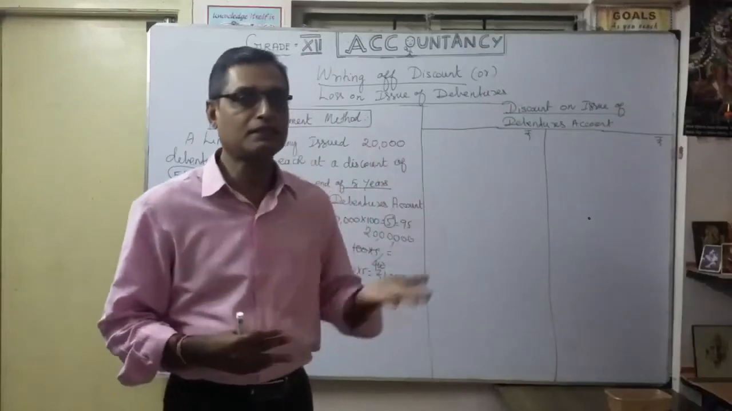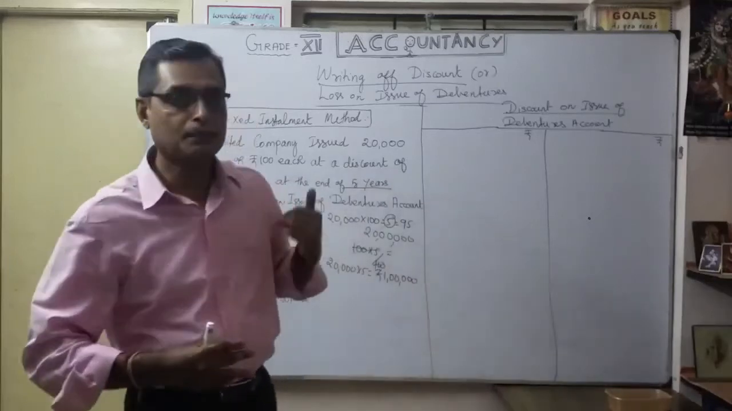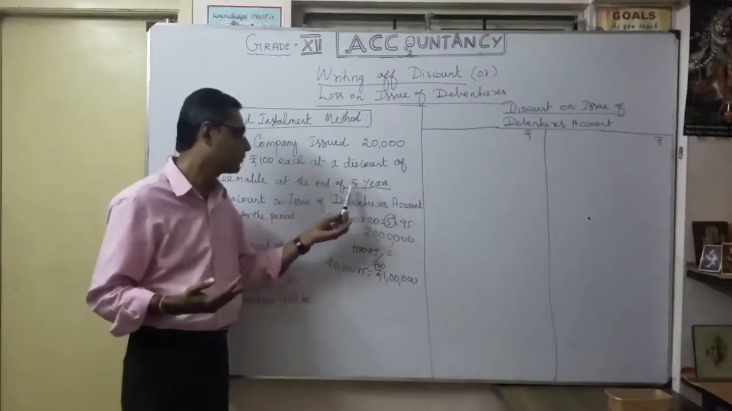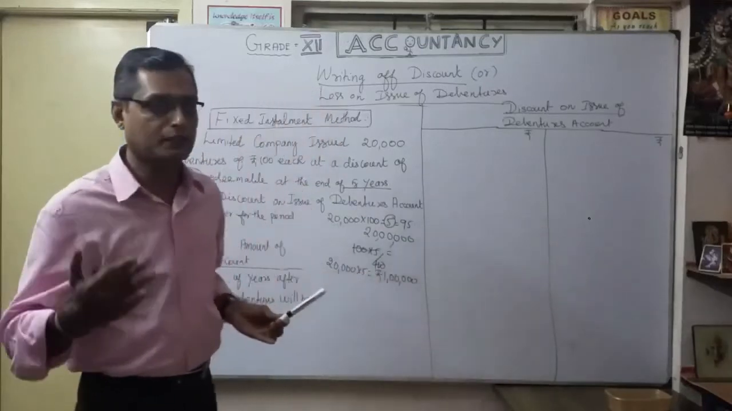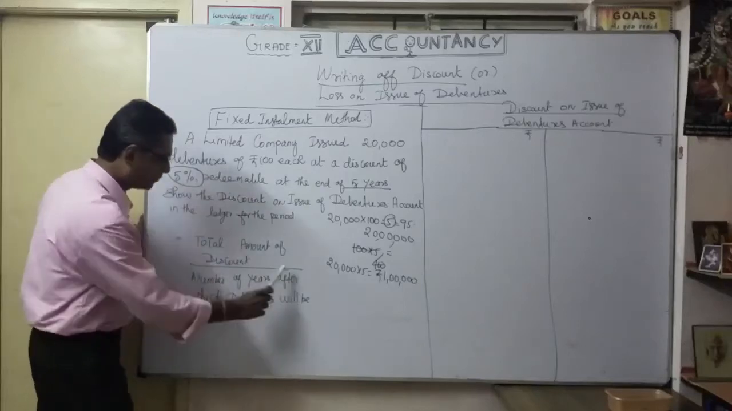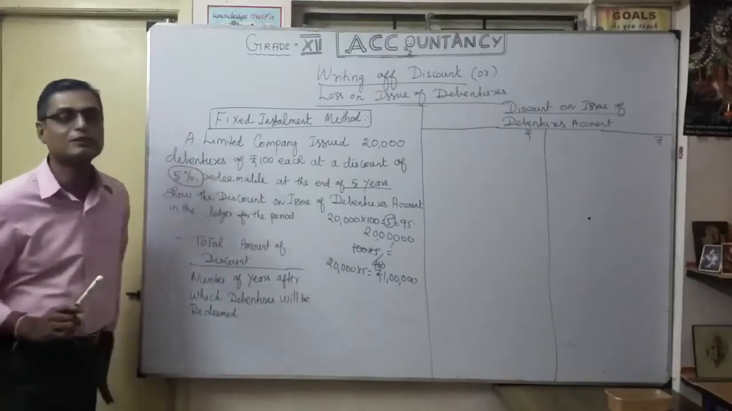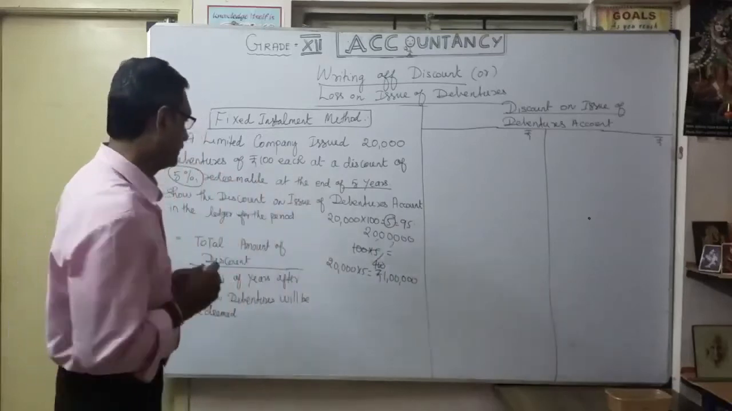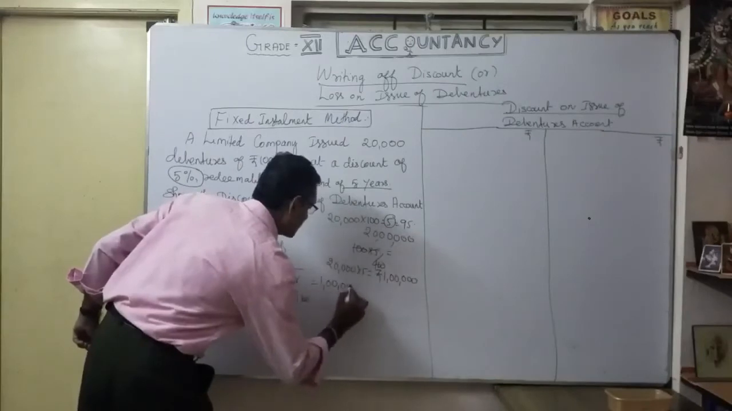So this 1 lakh, how are we going to write off? Maybe in the immediate first year. That is one method. Second is writing off over the tenure of the period, the lifetime of the debenture. Within 5 years, we are going to write off the entire 1 lakh. How are we going to write off? That's why we want to make a formula: total amount of discount divided by the number of years after which debentures will be redeemed. The total amount of discount is 1 lakh, which we just got.